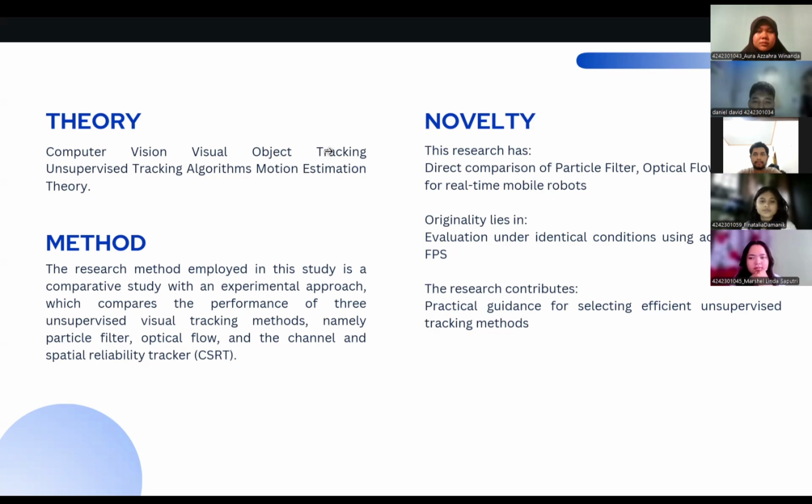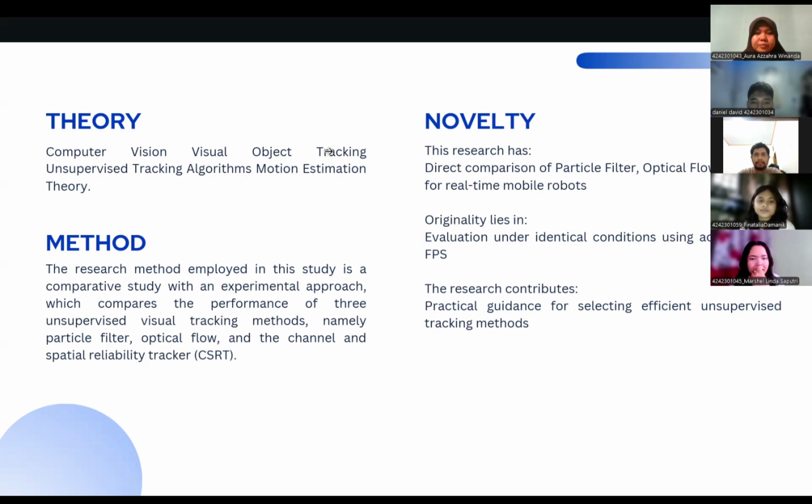First is particle filter, a sequential Monte Carlo approach that uses a collection of particles to represent the target state, involving prediction, measurement, and resampling. Second is optical flow, specifically the Lucas-Kanade method, which tracks motion by assuming pixel intensity remains constant as an object moves between frames.